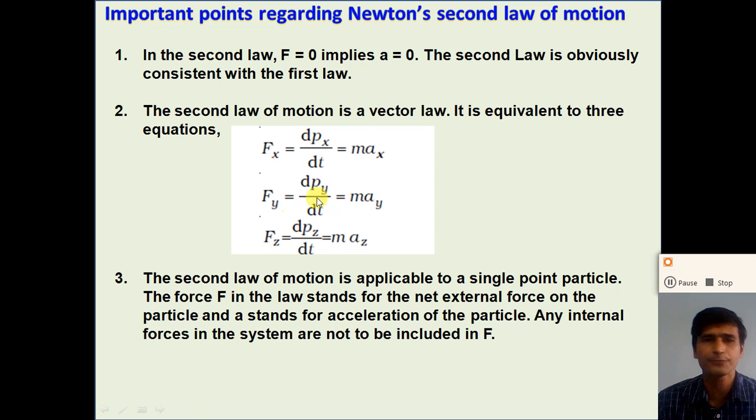So the force in Newton's second law, the force acting on the object, is only the external force acting on the object, not the internal force. So understand these important points regarding Newton's second law.